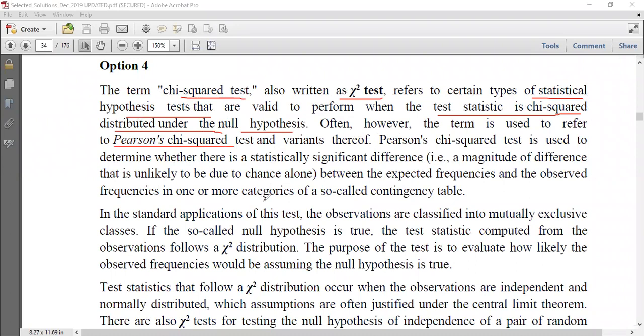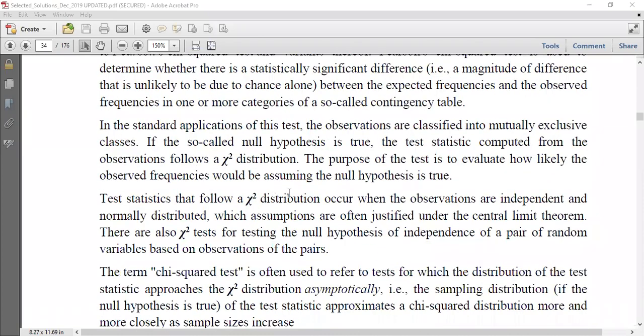And variants, Pearson's chi-square test is used to determine whether there is a statistically significant difference, a magnitude of difference that is unlikely to be due to chance alone, between the expected frequencies and observed frequencies. So this is one of the common types. And in one or more categories, so called a contingency table. So we draw a contingency table in chi-square, you know.